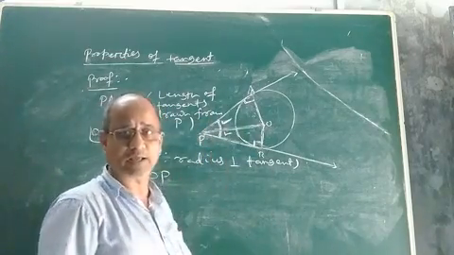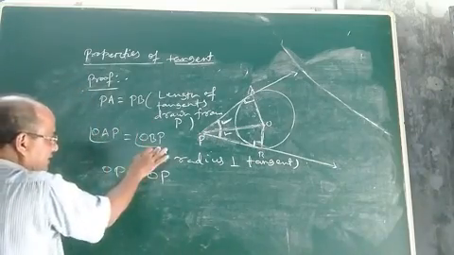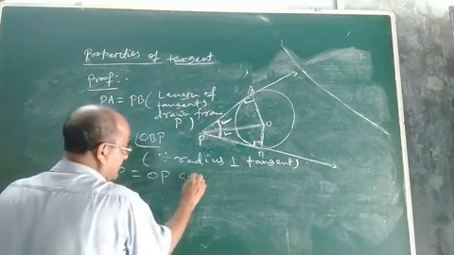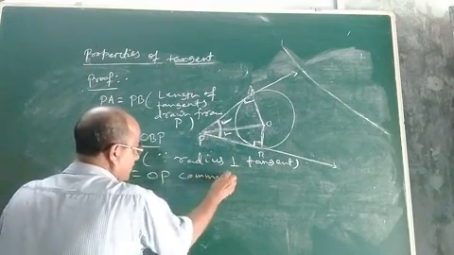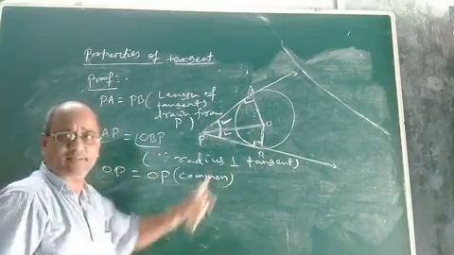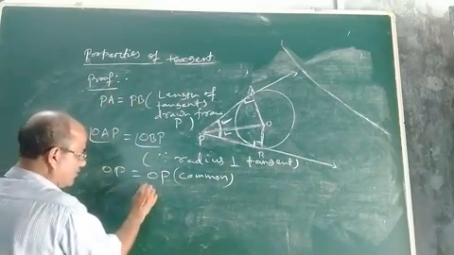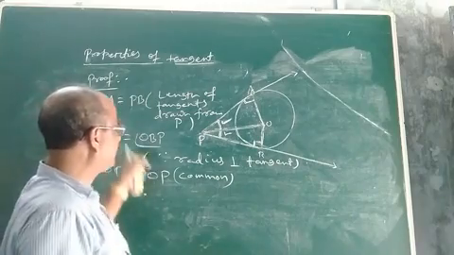Okay, so this is one matching part, this is the second matching part, this is the third matching part. What is the reason? The line segment OP is common to both the right triangles OAP and OBP. Which condition do these three matching parts satisfy?